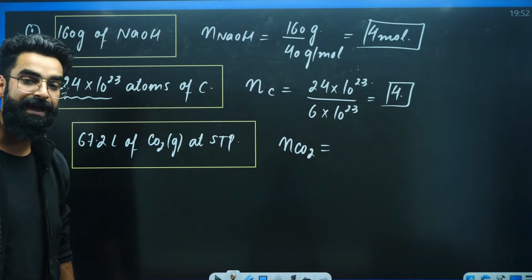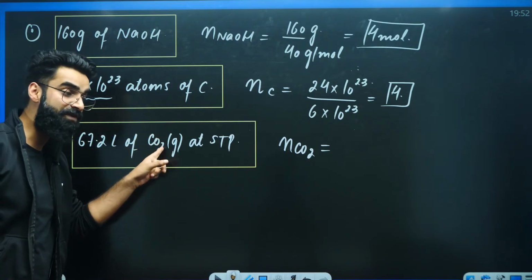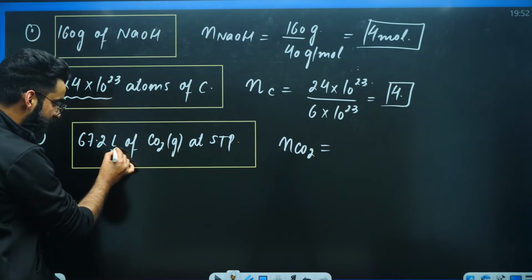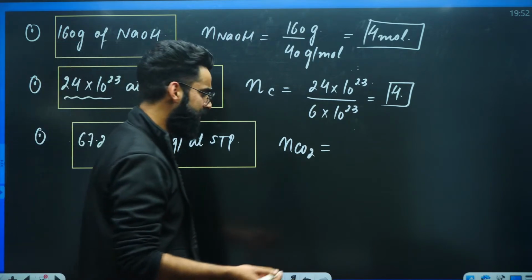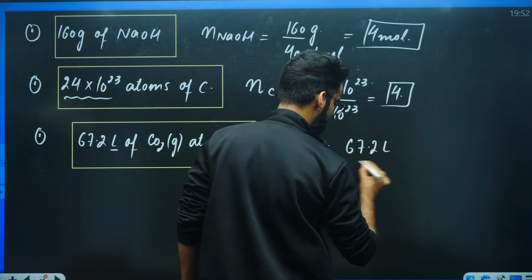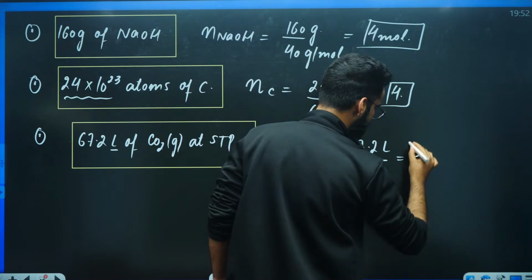First, understand, are we given with mass of carbon dioxide? Are we given with number of particles of carbon dioxide? Are we given with the volume of carbon dioxide? We are given with the volume of carbon dioxide in liters. So I'll be using the third result, right? That's given volume of carbon dioxide, which is 67.2 liters. Divide by what? Divide by 22.4 liters. The value exactly comes out to be 3.